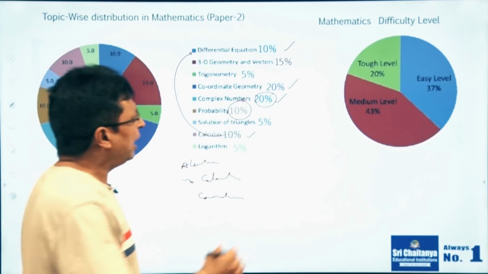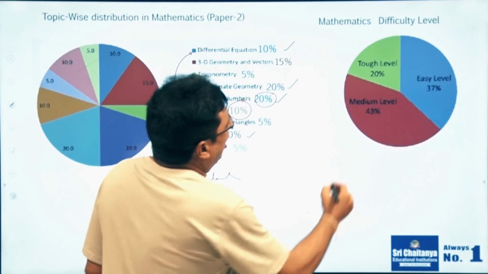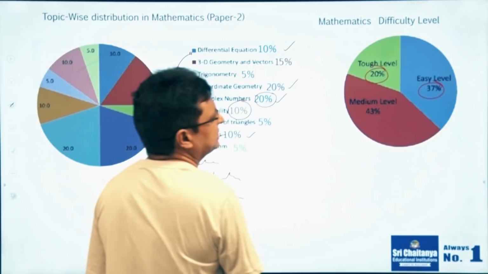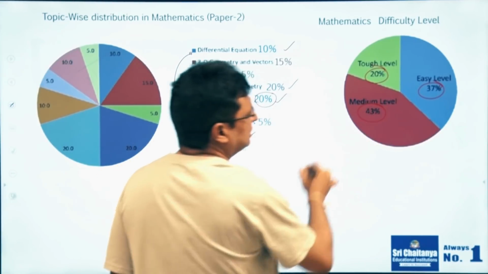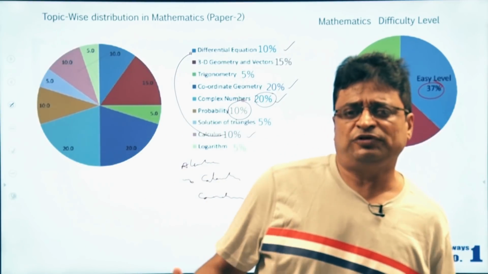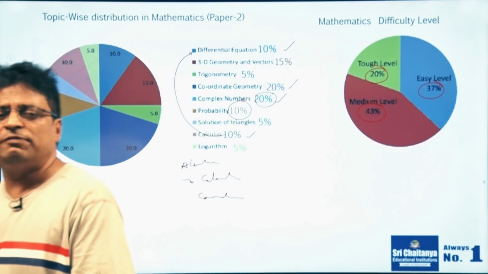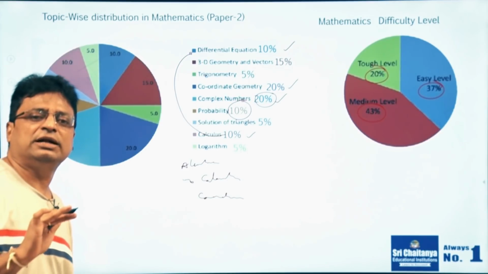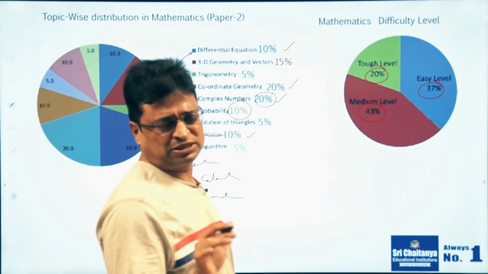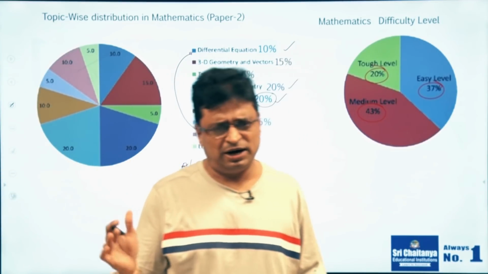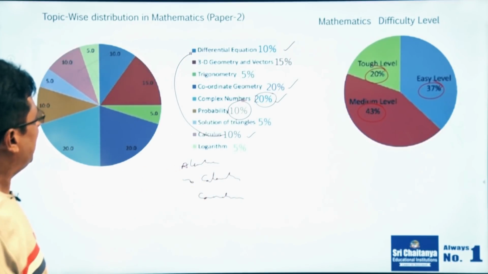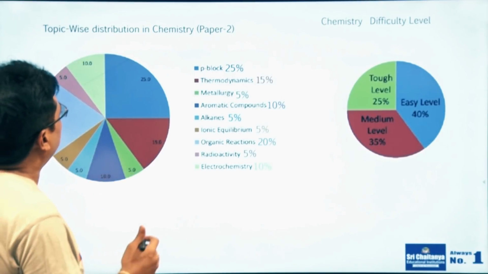Coming to the difficulty level, 20% of the questions are tough, 37% are easy, and 43% are medium. So my friends, the majority of the questions focus on medium and easy level only. Again I am repeating, forget about the toughest questions. You need to concentrate only on medium and easy questions. That's sufficient for you to get a good rank. This is about mathematics. Now coming to physics, chemistry.